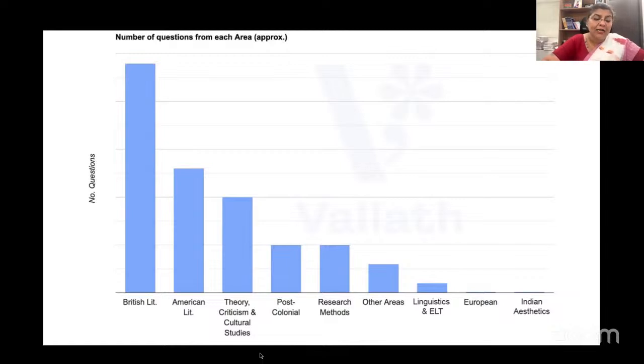So that's why you can't predict that, okay, they are not going to ask Indian aesthetic questions from now on. It doesn't mean that. Right, we actually missed Indian literature in the graph, so I will just add it. Indian literature actually had a pretty good presence. It had a better presence than American literature.